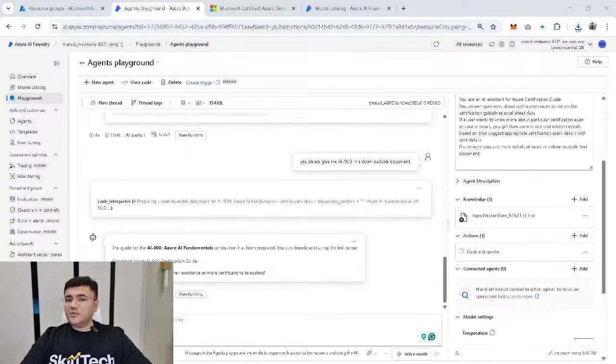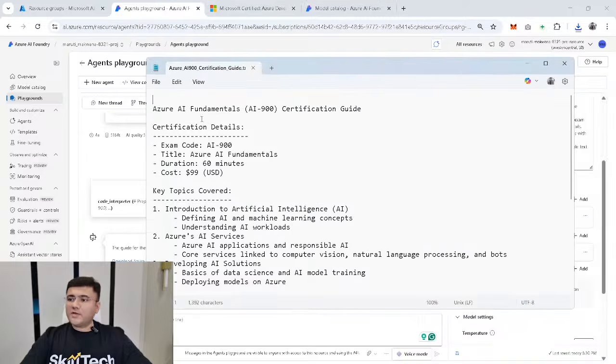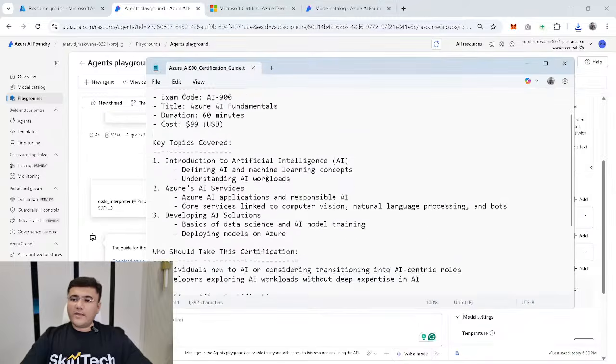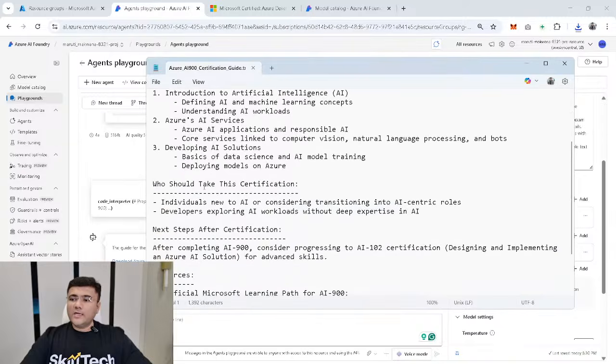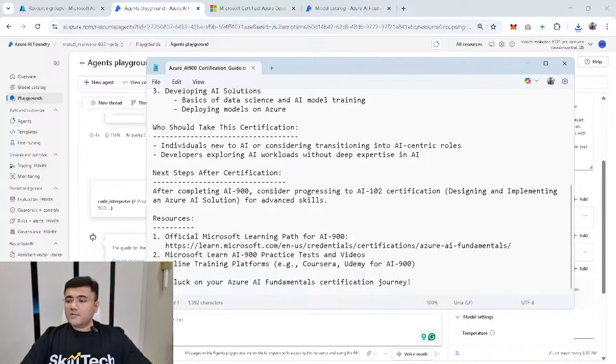Let me just open that. Yes, I have opened this on my machine. You can see this here. This is the file which got generated. It's showing me the details of that certification, all the other things like pricing, duration, title, key topics which are covered, and it's also showing who it is for. If you're new to AI, you can use this, and the configuration which is available inside this.